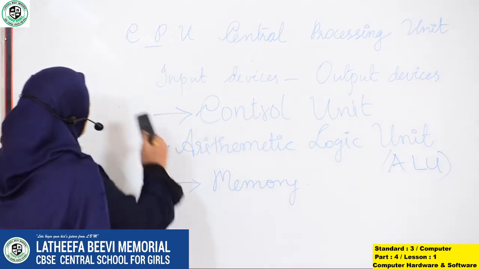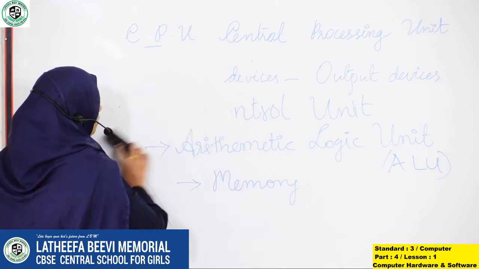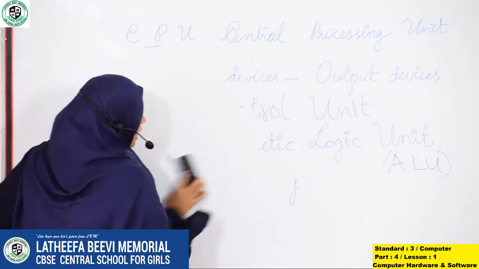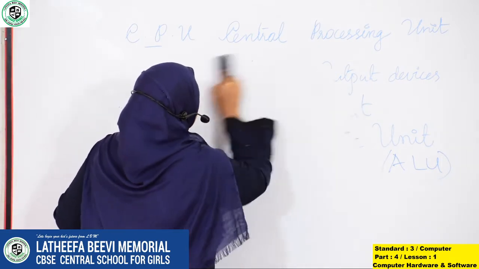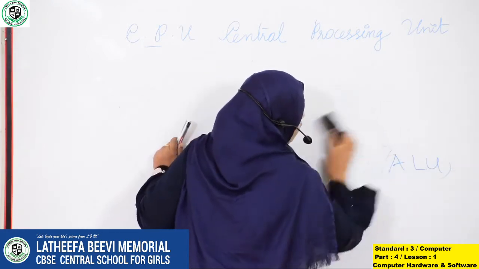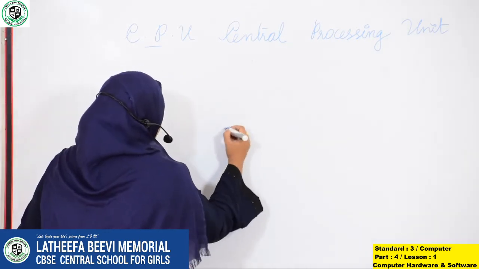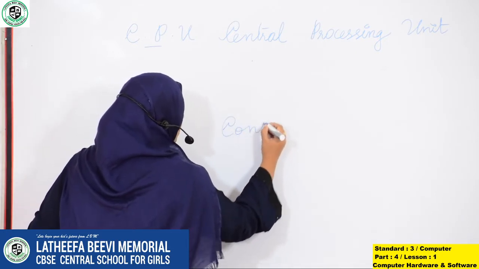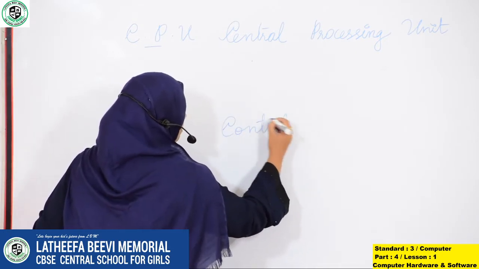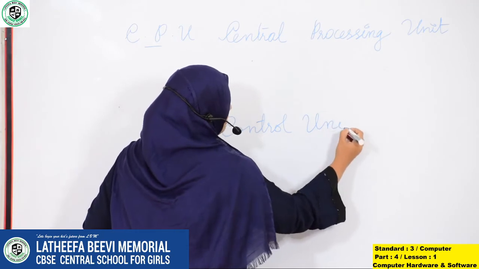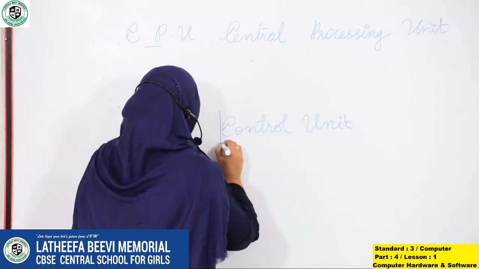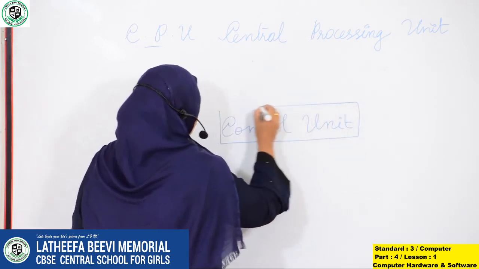Now, after this, in the CPU, there is an important diagram to learn. The control unit has control of everything. It is the supervisor. So the control unit is drawn first.